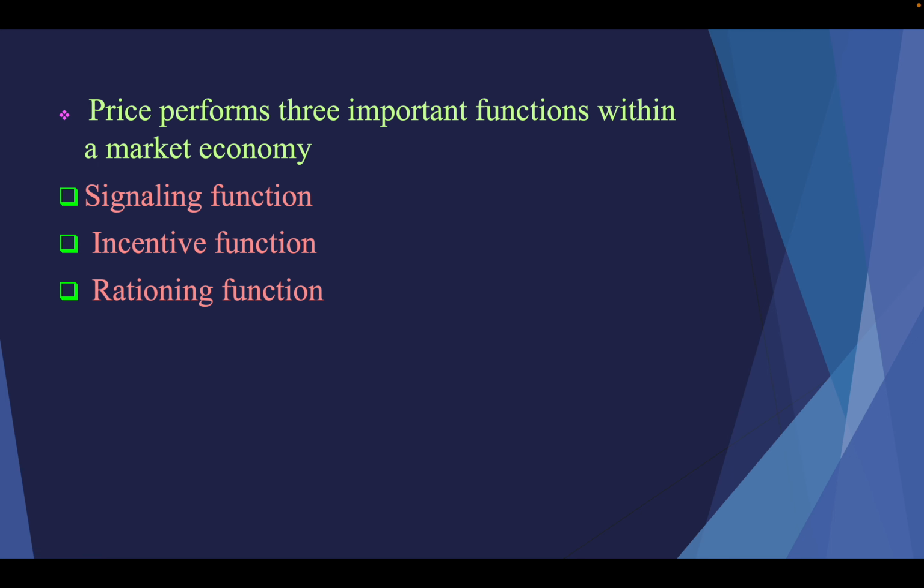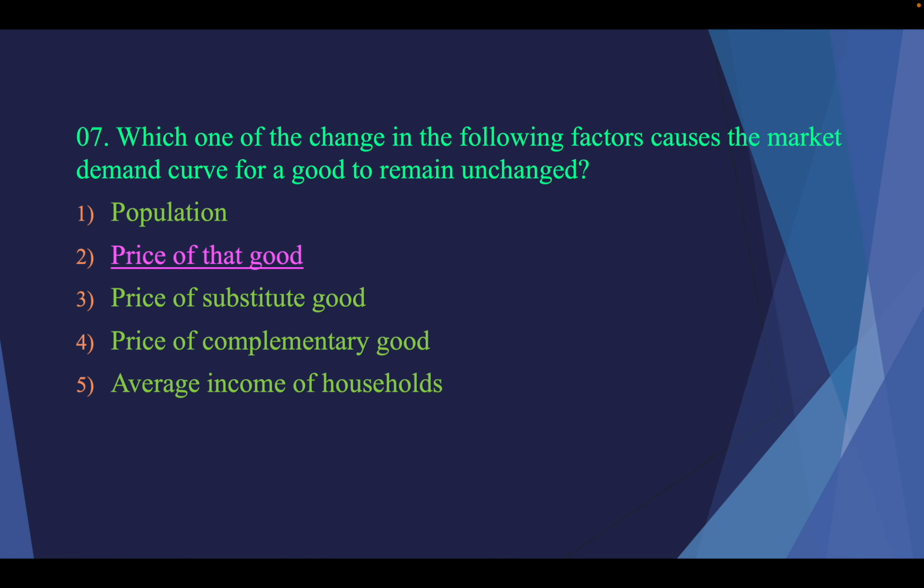Rent, wages, profit, and interest. They allocate it to purchase lower-priced goods and quality goods. They are concerned about the price and decide what kind of things they purchase. Okay, that is what price performs.